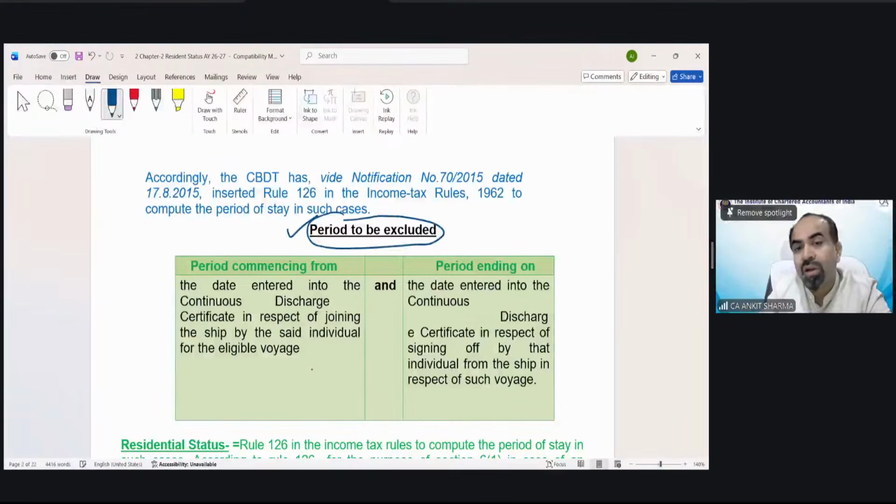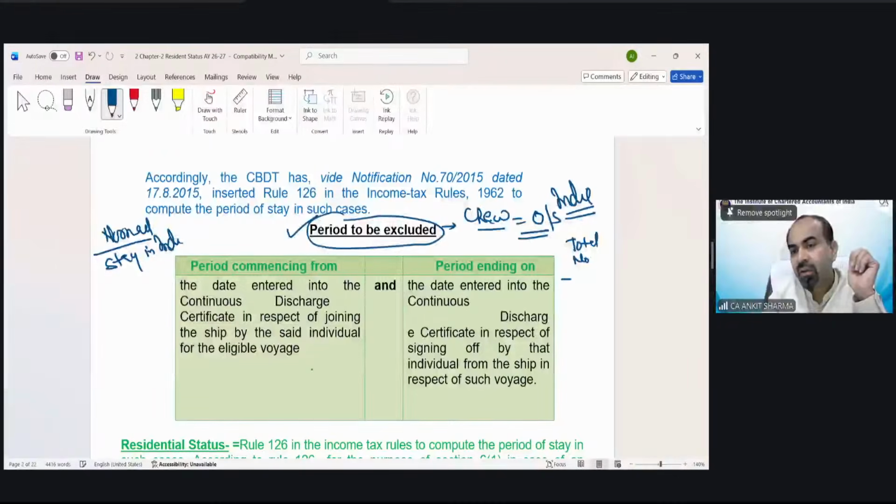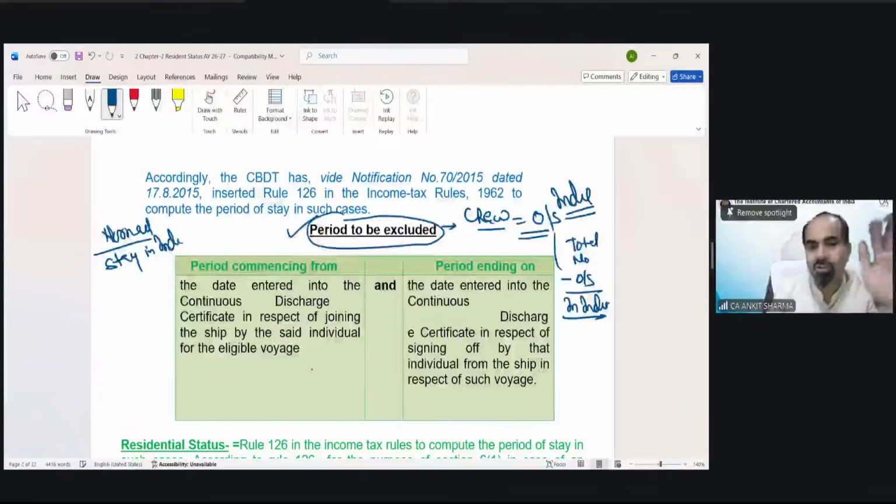What I told you is that in case of a crew member, we have to find out how many days he is outside India. In case of a normal individual, we find out how many days he stays in India. So for a crew member, we find out how many days he or she was outside India, and then from the total number of days in a year, we reduce these outside India days. So we will find out the days in India. This is the process we have to follow.